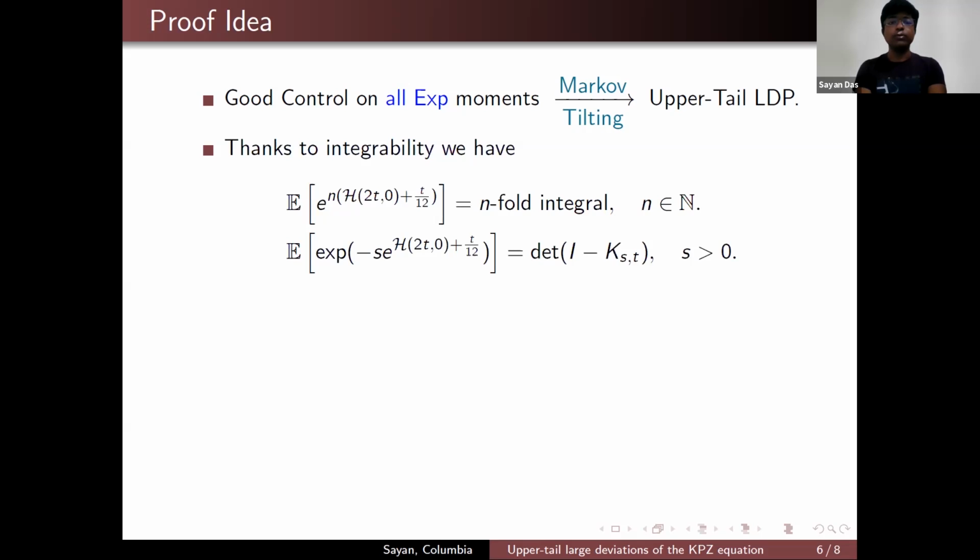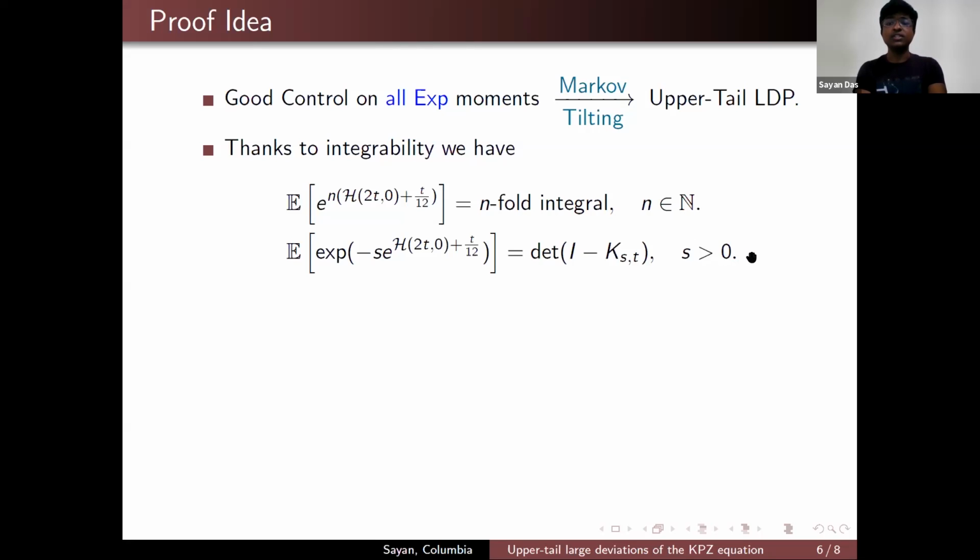Since the KPZ equation is an integrable model, thanks to the integrability, we have a couple of exact formulas. We do know something about the exponential moments when n is a positive integer. It is given by an n-fold integral. And we also know something about the Laplace transform of this random variable, and it is given by a Fredholm determinant. The first formula is valid only when n is a positive integer, and hence it is not enough to get a good control of all the exponential moments, and it is not enough to get a good idea about what the rate function actually is.